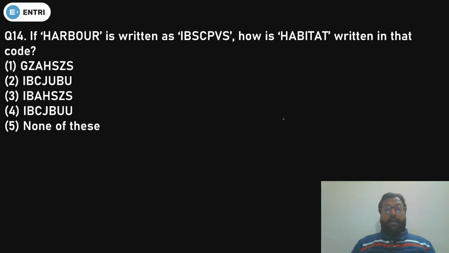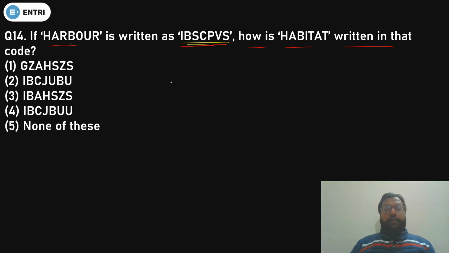So let's see the first question of today, which is actually the 14th question. If HARBOUR is written as IBSCPVS, how is HABITAT written in that code? So what we have to do is apply coding-decoding. First of all, we have HARBOUR and this is given the code. So first of all, write them down parallelly.